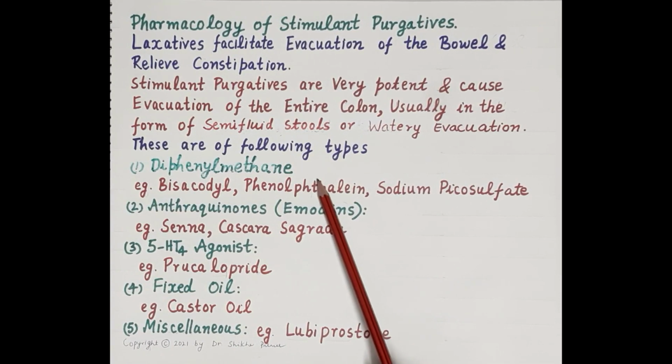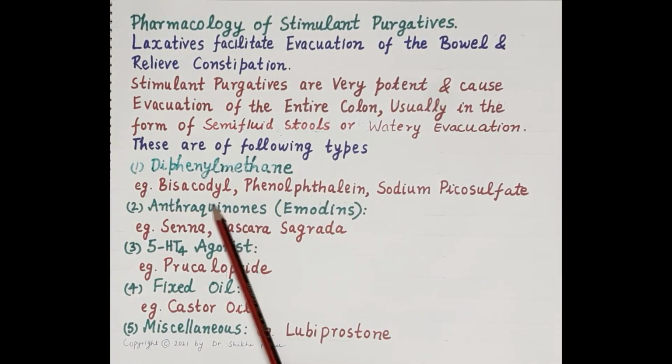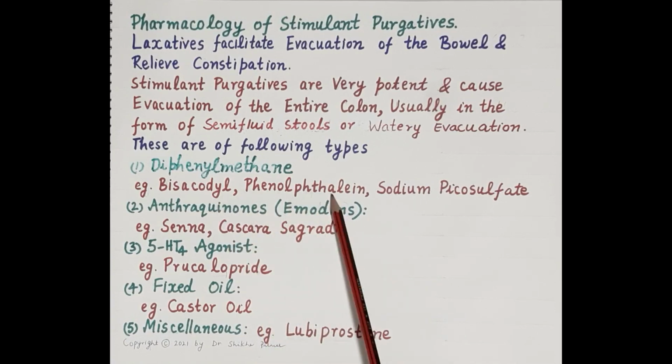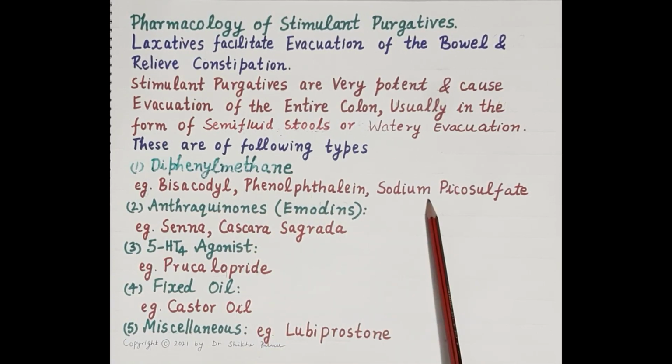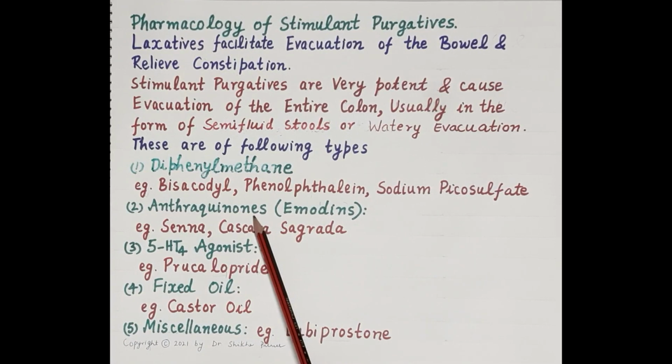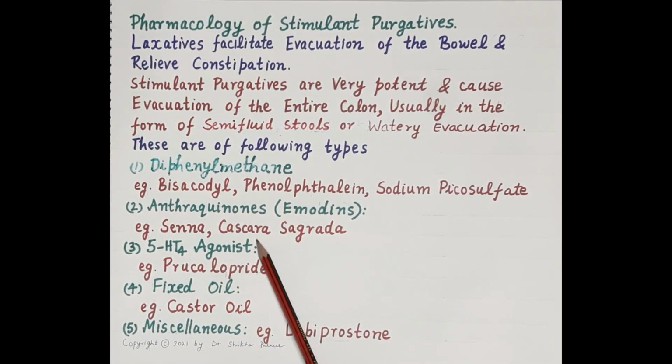First category is diphenylmethane. For example, the drugs are bisacodyl, phenolphthalein, sodium picosulfate. Then the next category is anthraquinones. For example, senna, cascara. Then 5-hydroxytryptamine 4 agonist, for example, prucalopride. Then fixed oil, for example, castor oil, and miscellaneous purgatives, for example, lubiprostone.